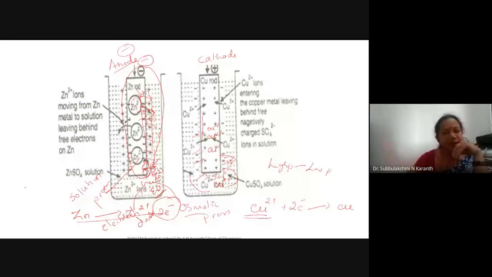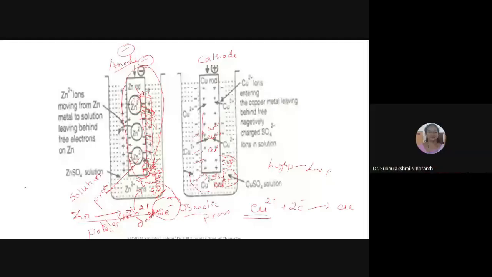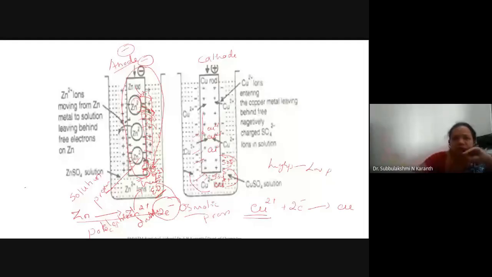That is again due to the change in charge, and the electrical double layer develops the potential, called the single electrode potential. Here, this potential is generated due to the oxidation reaction, so that's why it is called oxidation potential.